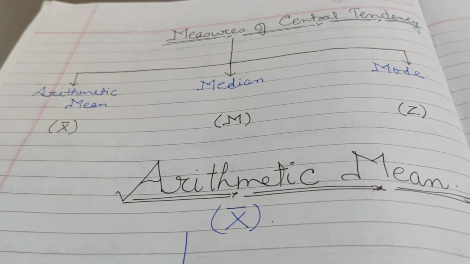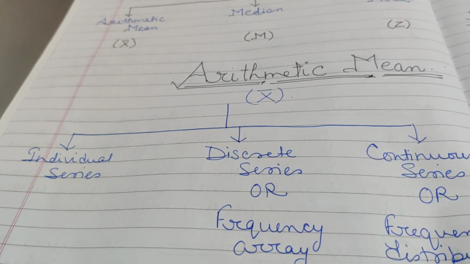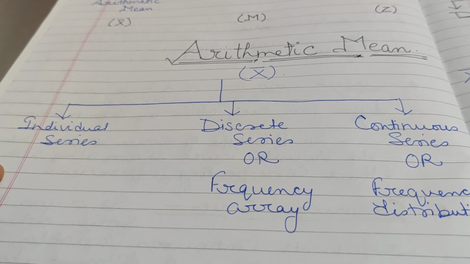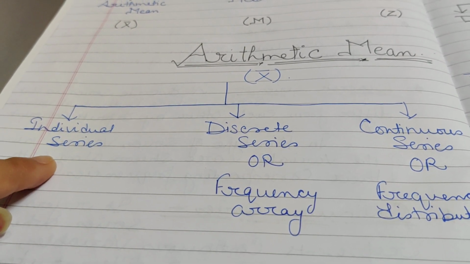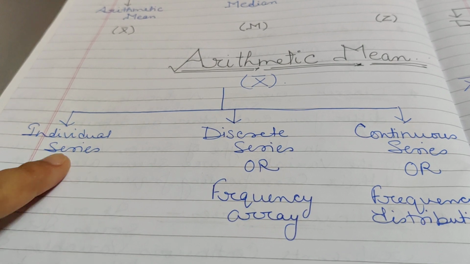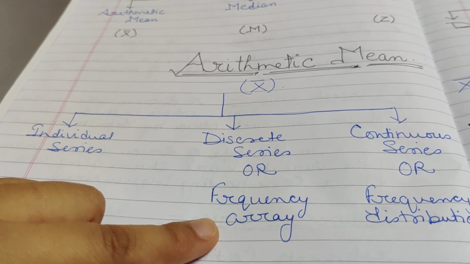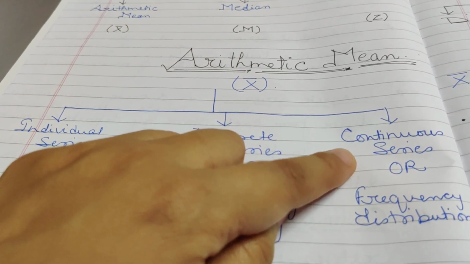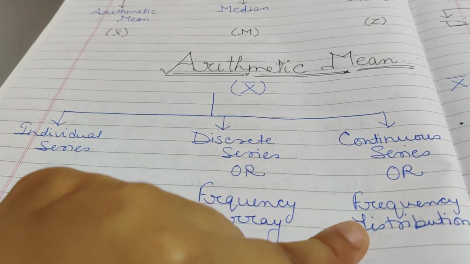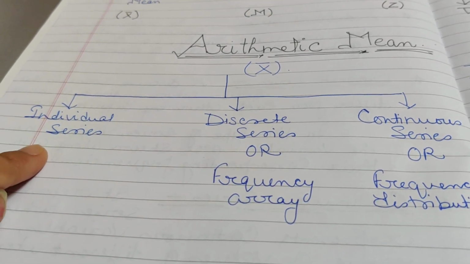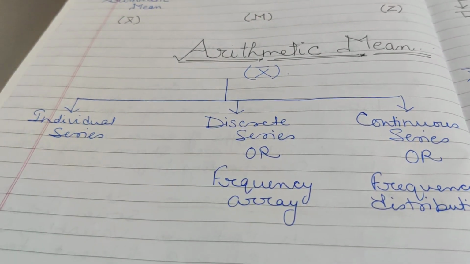Now let's see what arithmetic mean is. Again, children, to calculate arithmetic mean, we will take the help of all the three series: individual series, discrete series, also known as frequency array, and continuous series, also known as frequency distribution series. So we will look for the formulas in different series.